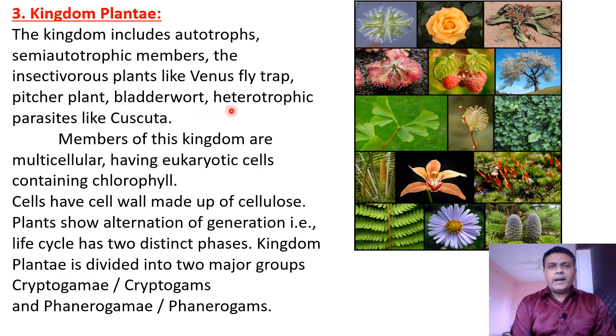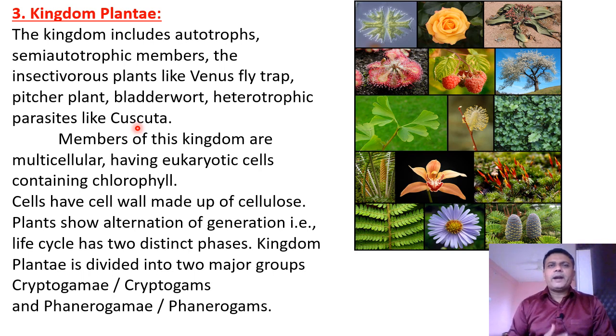Then some plants are heterotrophic, that means they are dependent on other plants for their food material or nutrients. For example, parasites like Cuscuta. Now Cuscuta is a plant which is called Amarvel in Marathi.